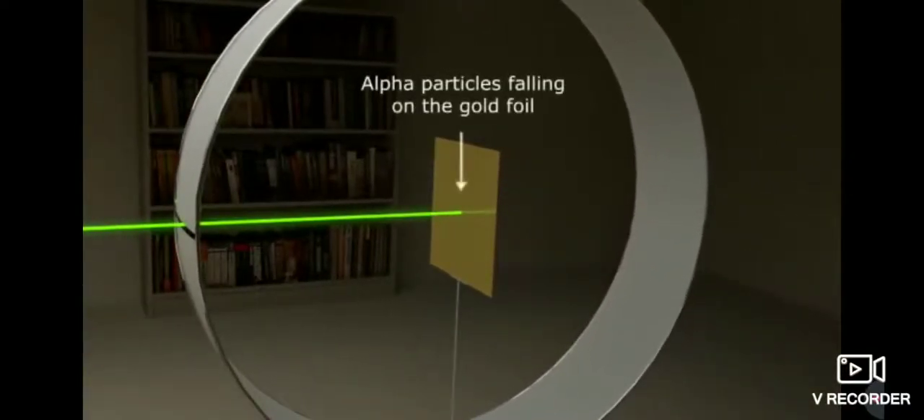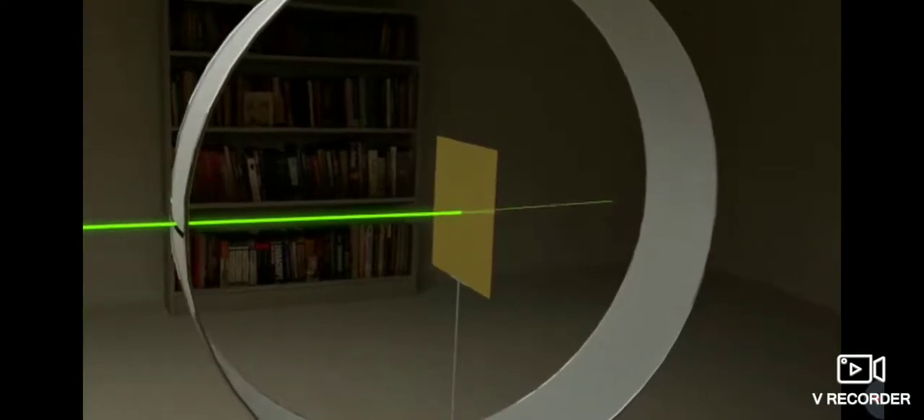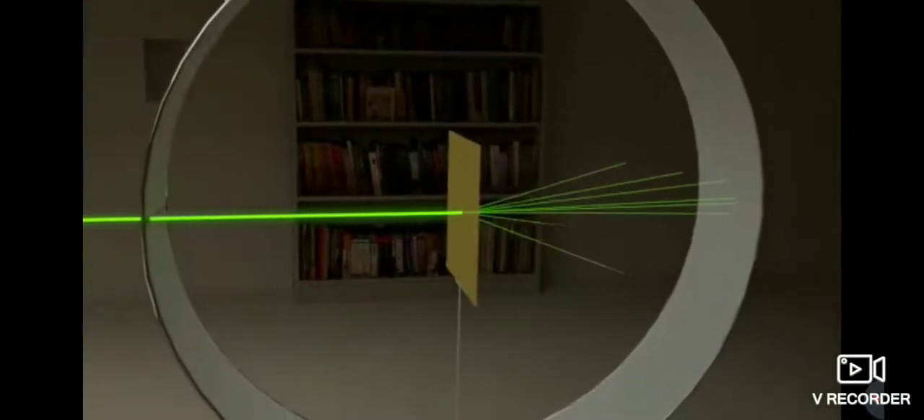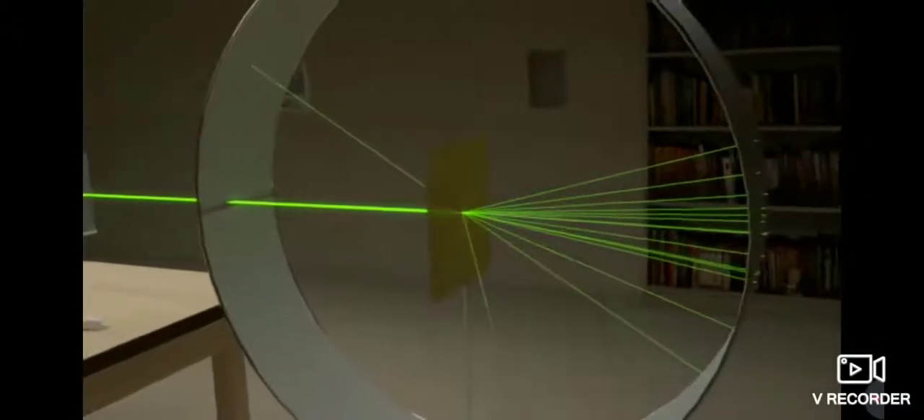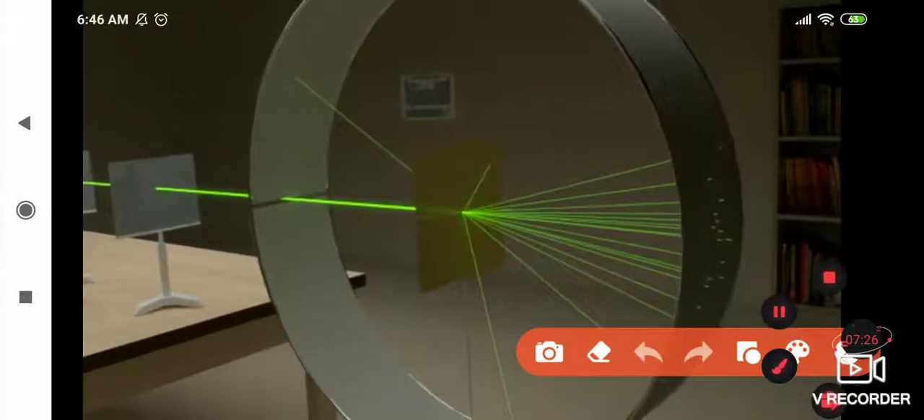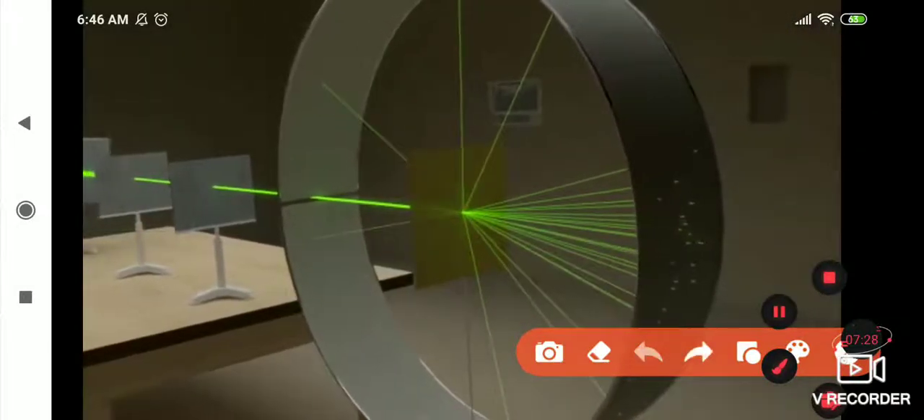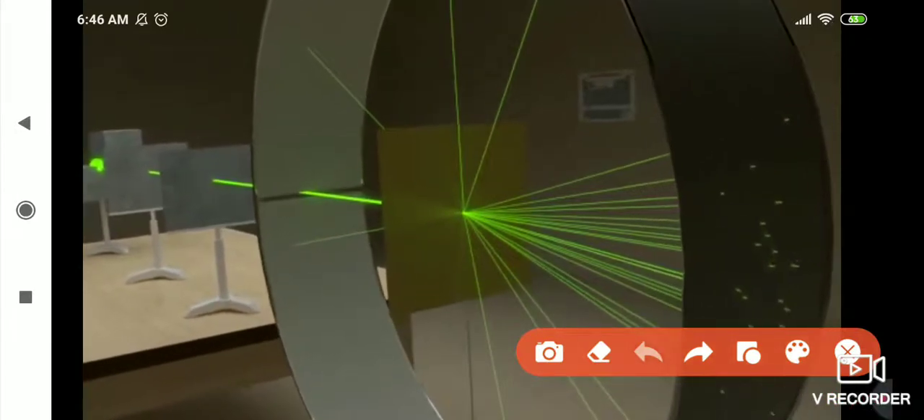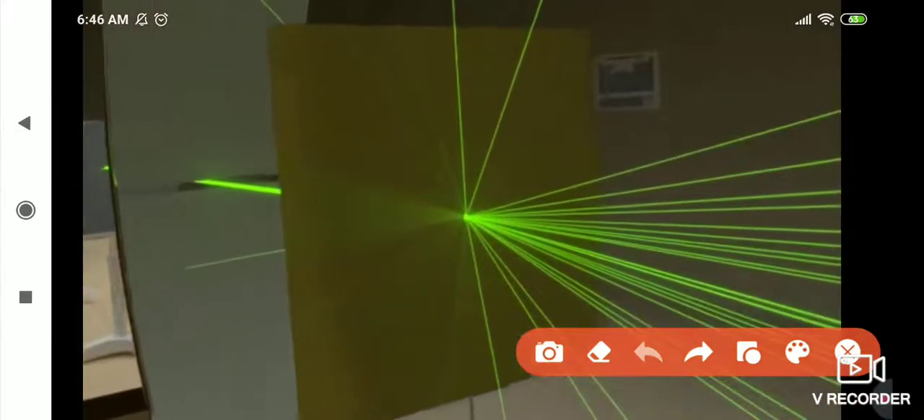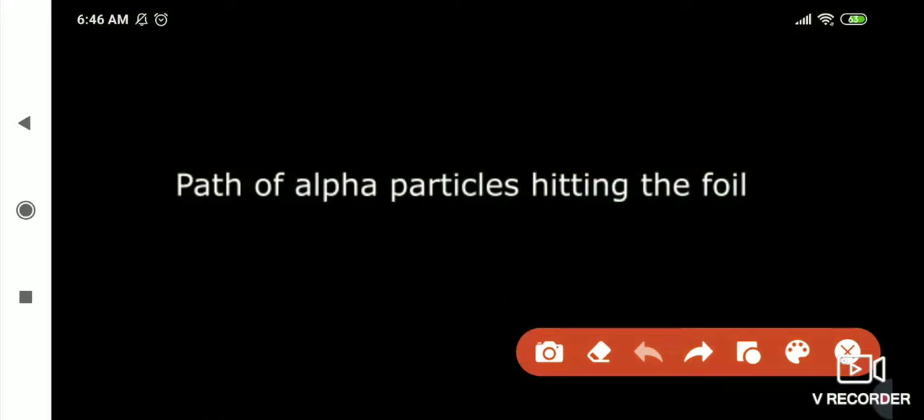When it falls on the gold foil, what happens? Most of the rays pass forward. If you see here, some are reflected back. Which rays are reflected back? Here they are, reflecting back. Now see here, of all the alpha rays, so many are passing forward, and some get reflected.